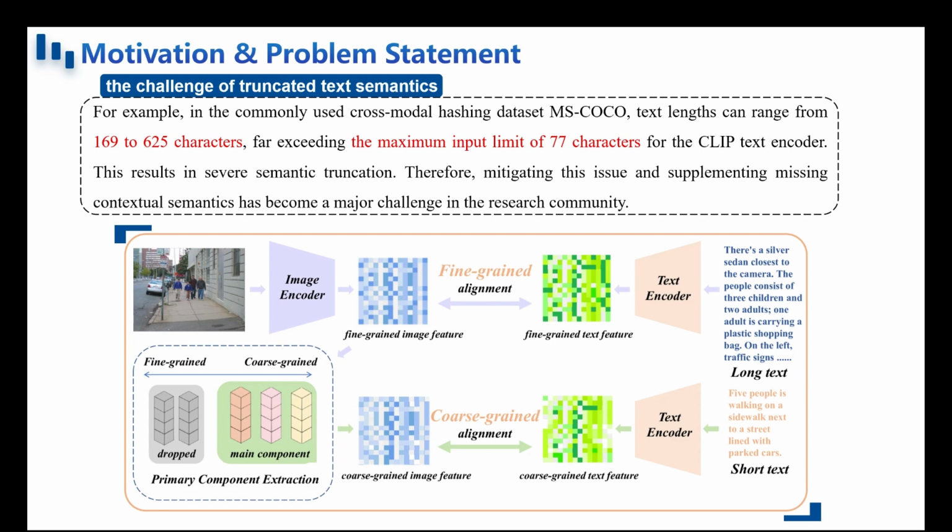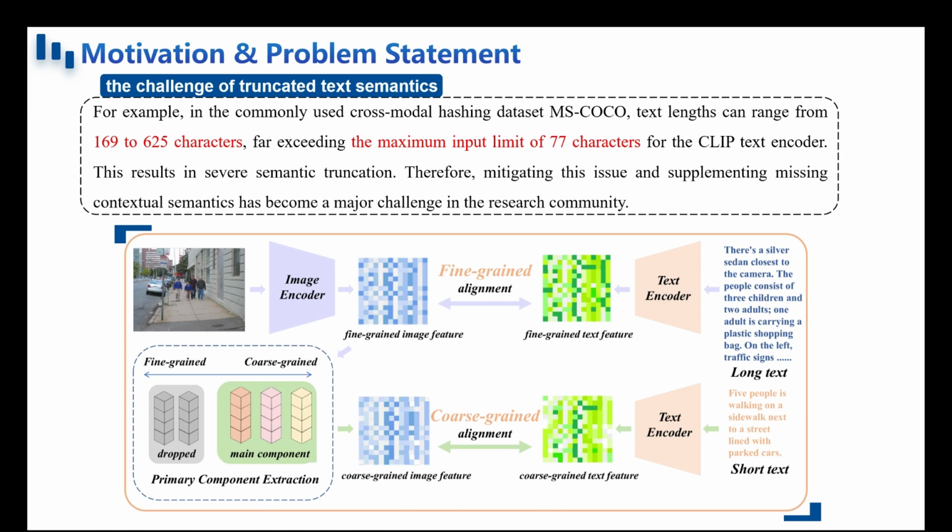A fundamental challenge in cross-modal retrieval lies in the problem of truncated text semantics. Many state-of-the-art methods rely on pre-trained models such as CLIP for feature extraction. However, these models impose strict maximum input length constraints on textual data.